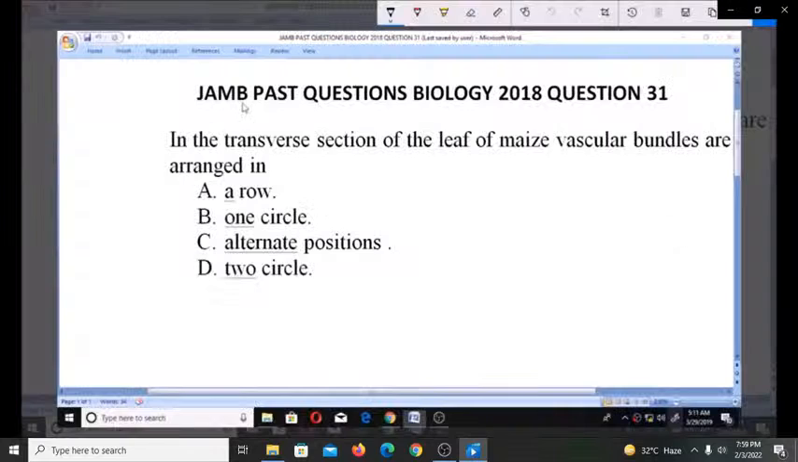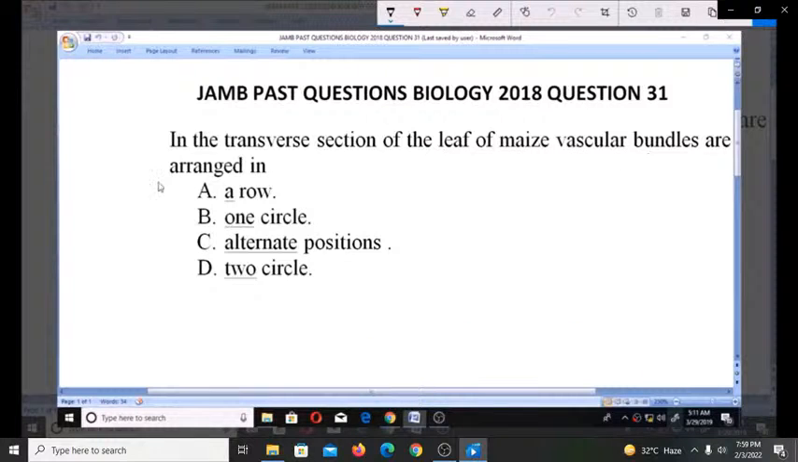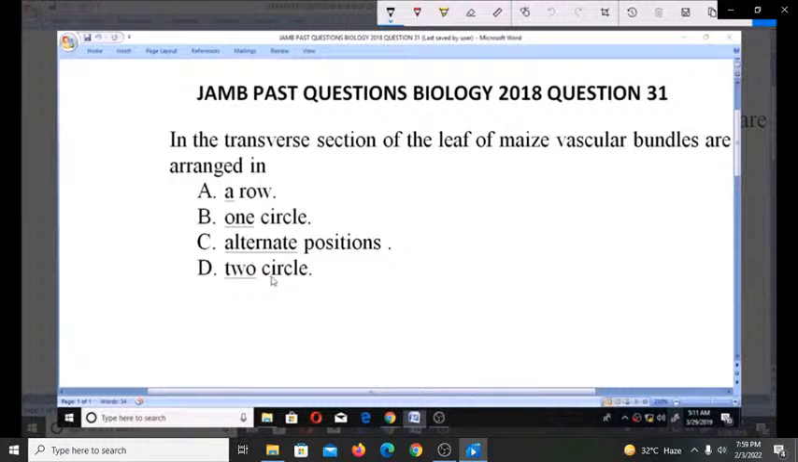Let's look at these JAMB past questions, Biology 2018. Question number 31. In the transverse section of the leaf of maize, vascular bundles are arranged in A row, B, one cycle, C, alternate positions, D, two cycles.